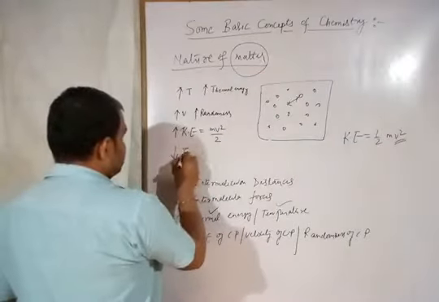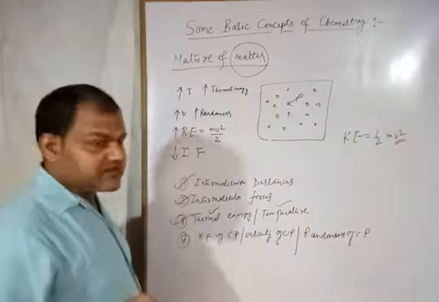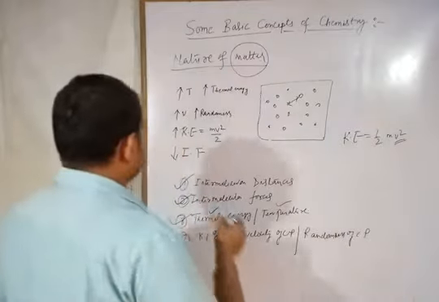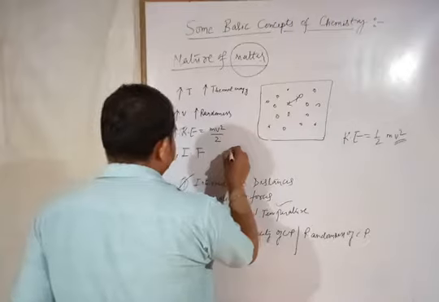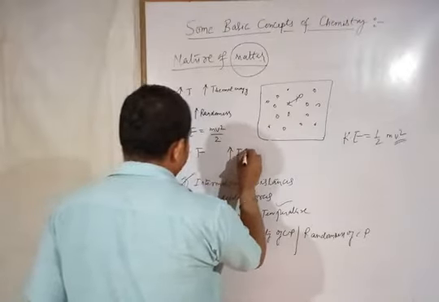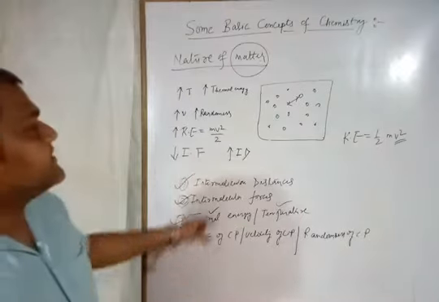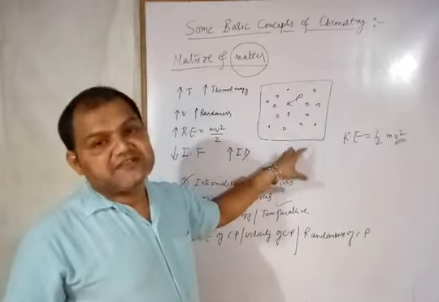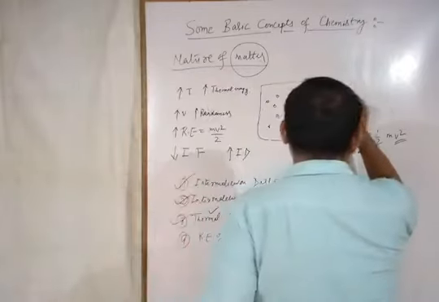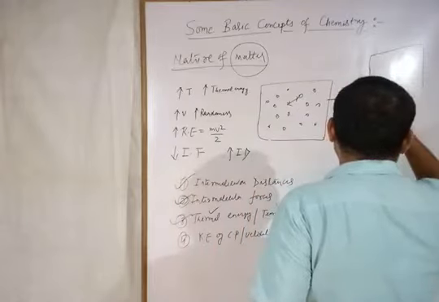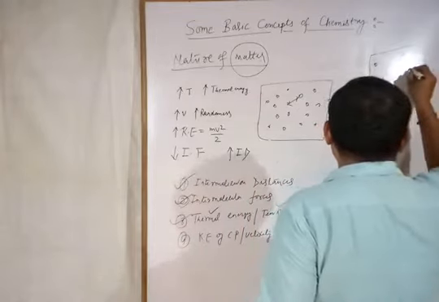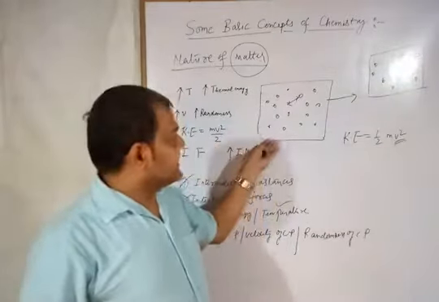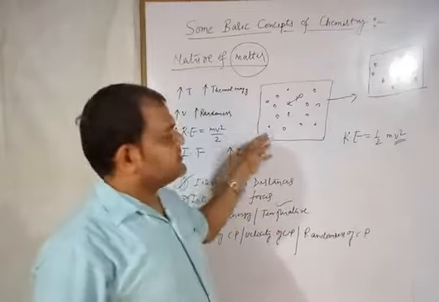Means intermolecular force, IF, will be weak. And when the intermolecular force is weak and randomness is increasing, then what will happen? Ultimately the intermolecular distance, ID, will increase. So these particles become far away and their property will change. Suppose it is converting into this object, this property of matter. Now the particles are far away, so of course its property will change. In this way solid can convert into the liquid state, and liquid can convert into the gaseous state.